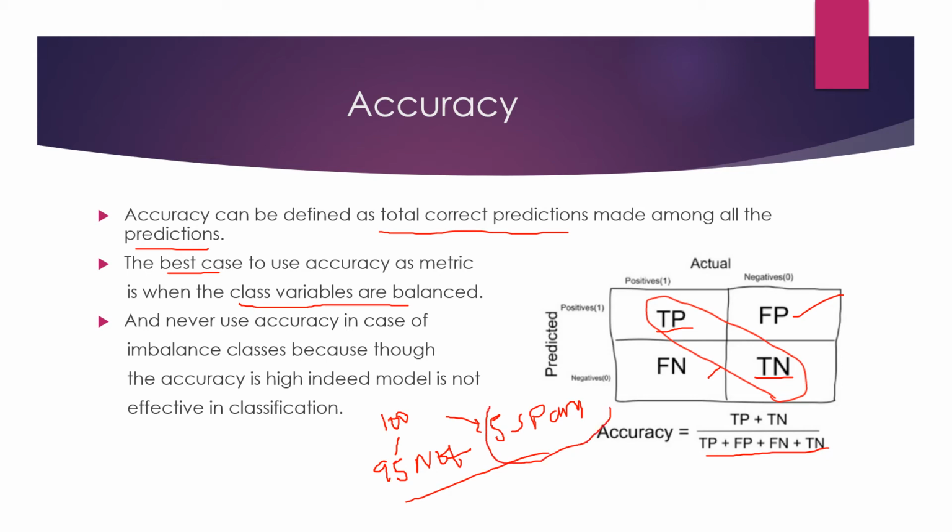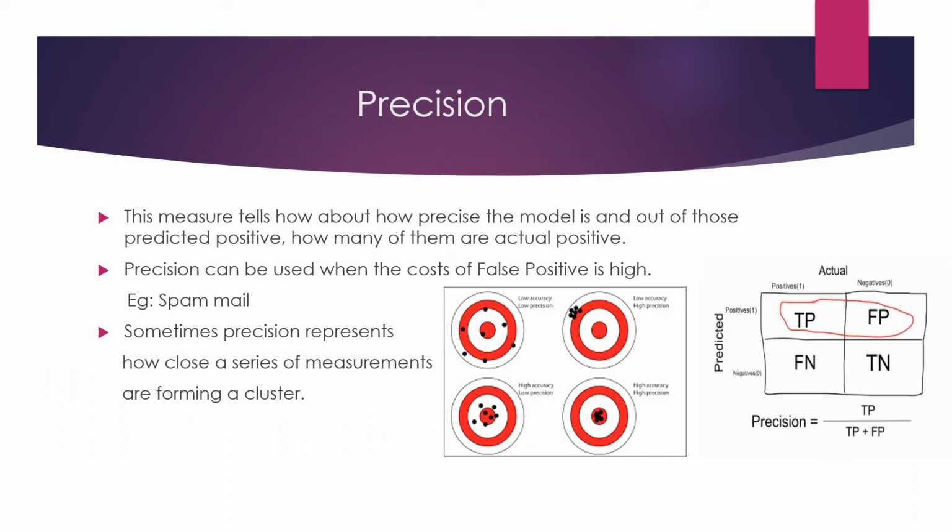It cannot actually detect spam mails because most of them are not spam mails. The training model mainly focuses on the majority class and gives you almost 95% accuracy. But if you look inside the scenario, only 5 are spam mails. So our training model doesn't actually know what a spam mail is. It is only learning from 5 instances. So it is a bad choice to use accuracy in this case because there is a high imbalance in the class variables. The next metric we are going to talk about is precision.